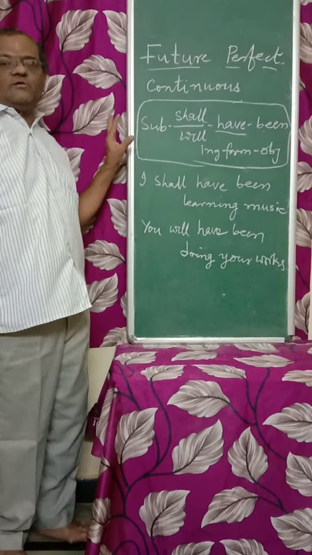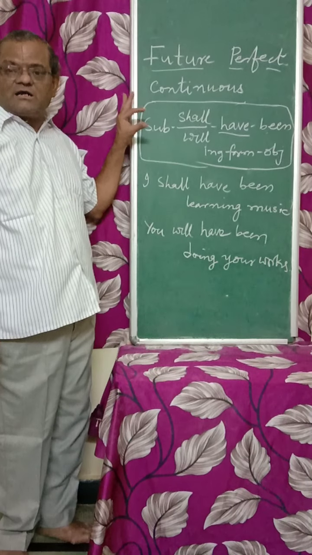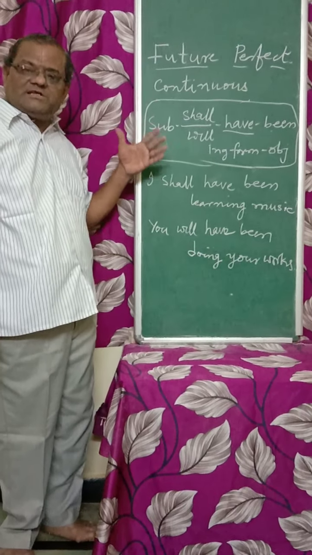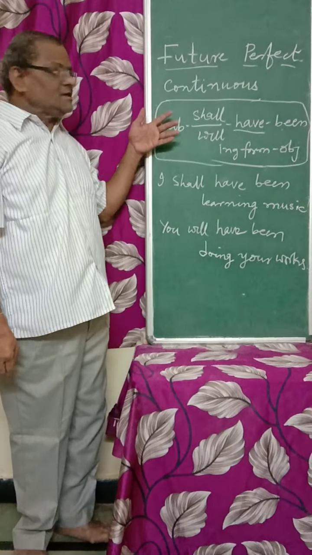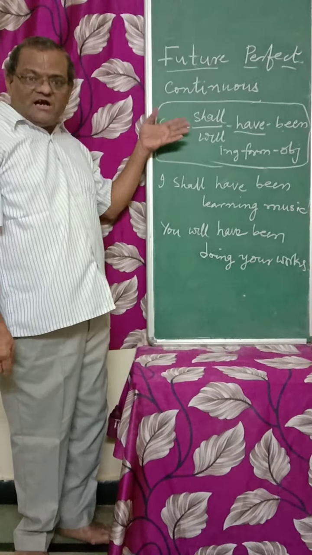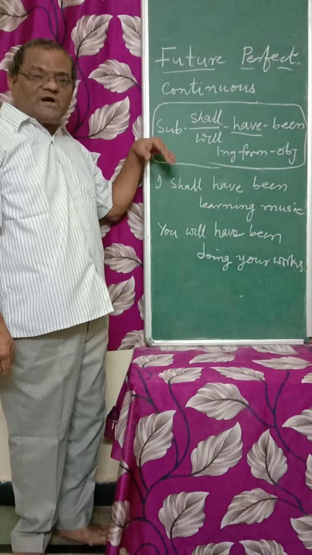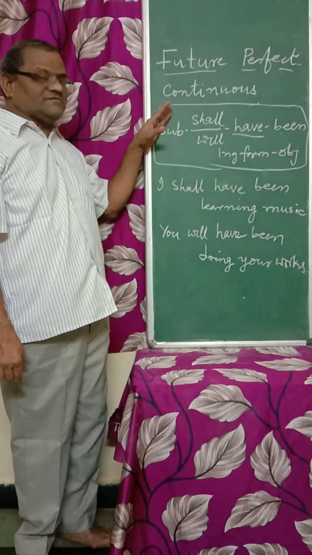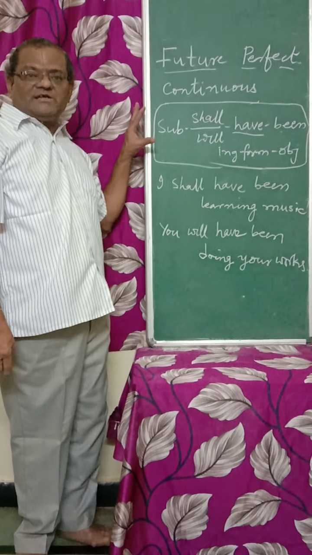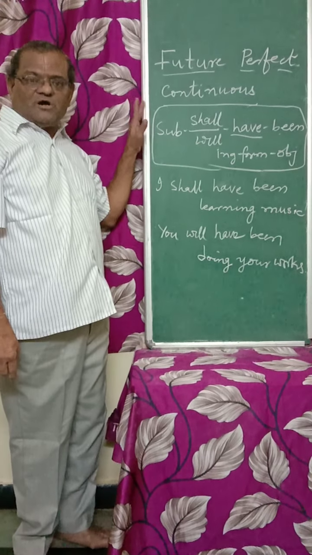This structure is used only for the actions expecting to continue for a long time in future, and future itself is indefinite. We don't know what happens after a few days or a few months. Even though it is not sure of happening, we just assume, we just think of. Whatever the actions we think of continuing for a long time in future, then only we can use future perfect continuous.